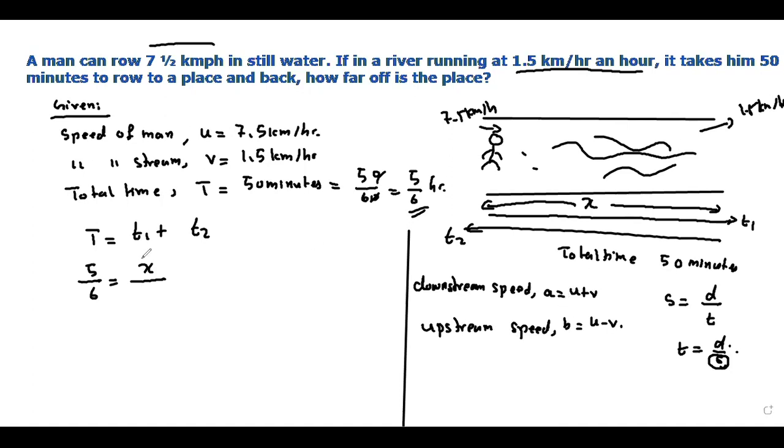All right. Similarly, the downstream speed is A, U plus V. The distance is the same, but I don't know it, so the distance will be x.